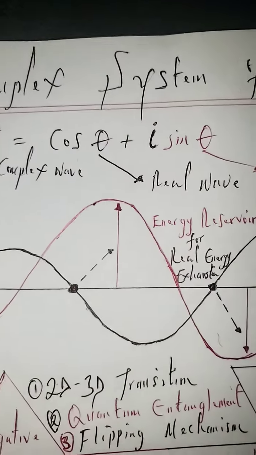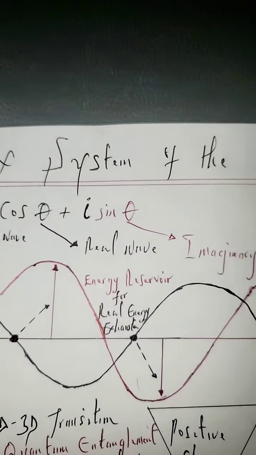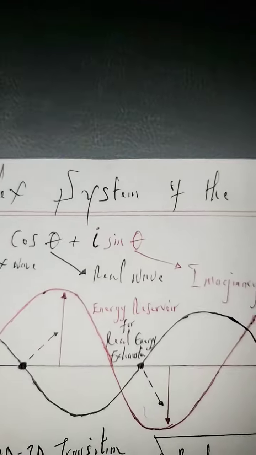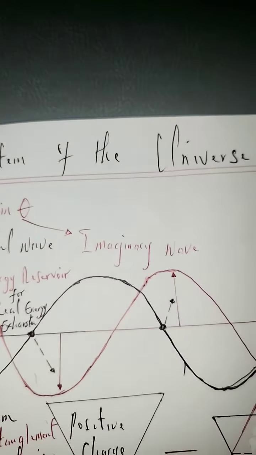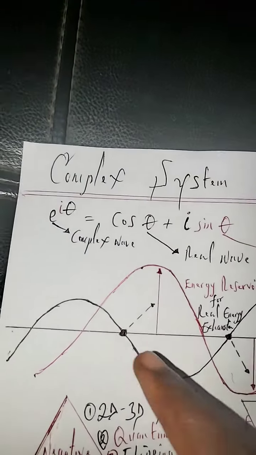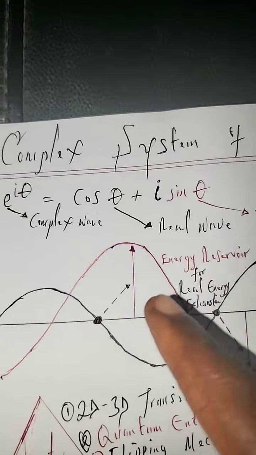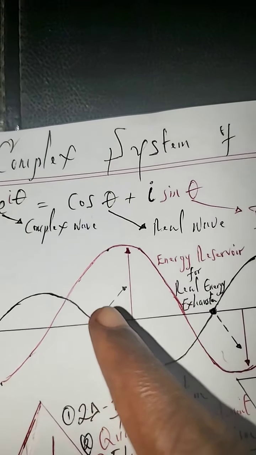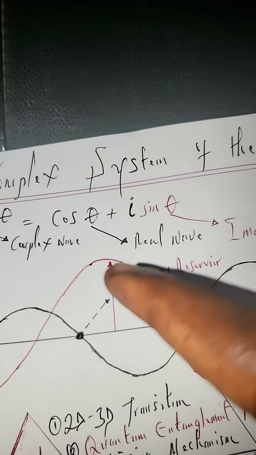So now we have the equation which is e to the i theta, which is the complex wave, equal to cosine theta plus i sine theta. So now the cosine theta is the real wave, while the i sine theta is the imaginary wave. So now when we plot the real wave against the imaginary wave, then we're going to have it in this form. When the real wave reaches the central zero point, the imaginary wave is at the peak energy potential,